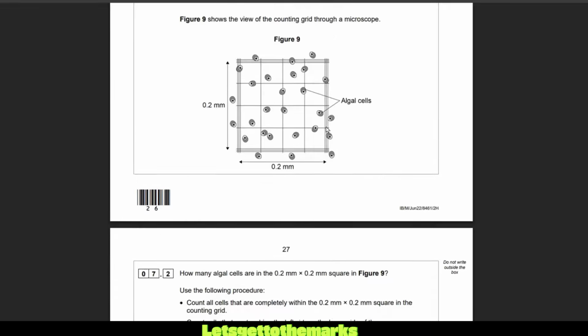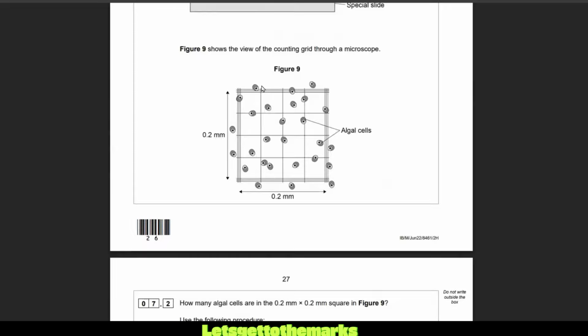How many squares are in there? Why don't you have a go and count how many cells are in the counting grid based on the rules: if they're on the left or the lower side of a square, they count. Okay, I'm going to go through and show you the correct answers. So we want to count. We don't count that, that's at the top. Nothing at the top we count. Nothing on the right we count. And that was the rules, basically.